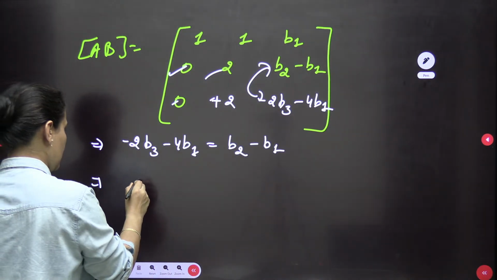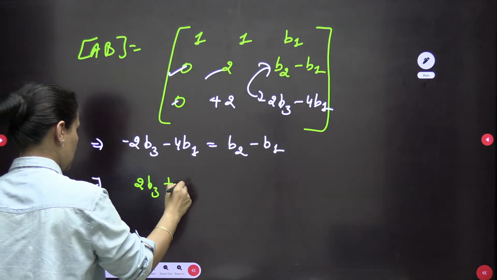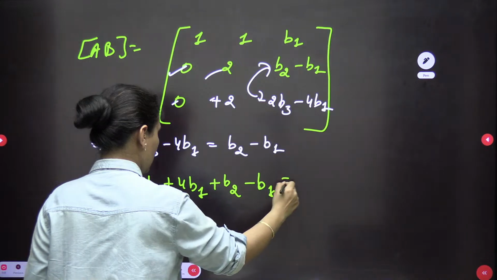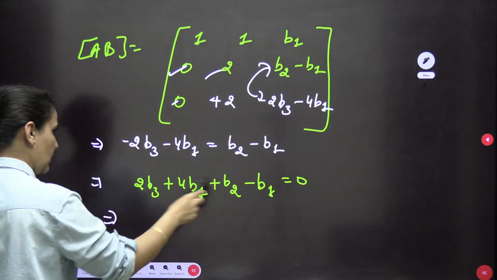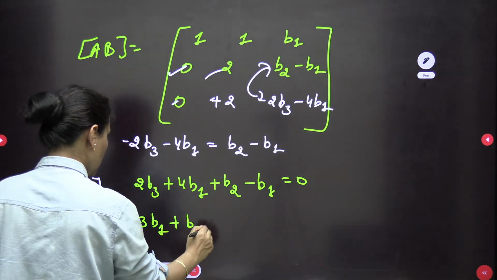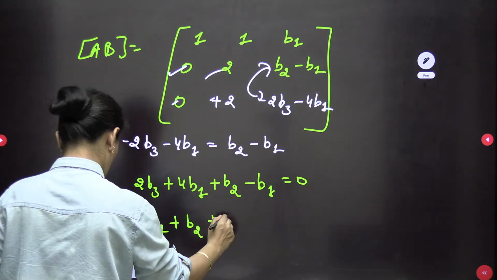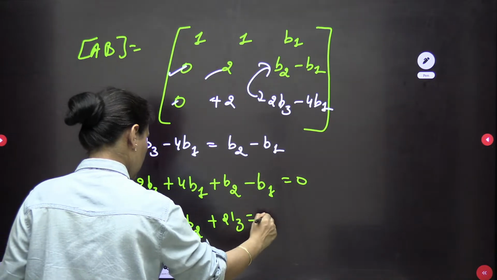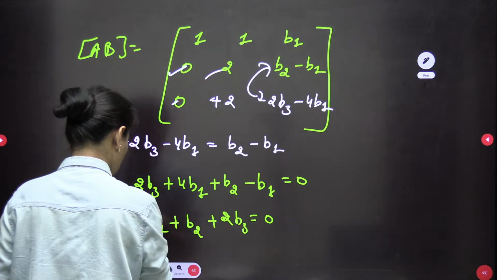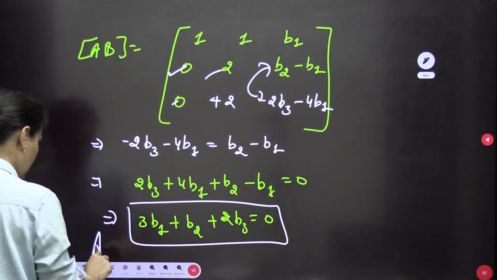So this will be twice of B3 plus 4 B1 plus B2 minus B1 equals to 0. I can write 4 minus 1 is 3, thrice of B1 plus B2 plus 2B3 equals to 0. This should be the answer.